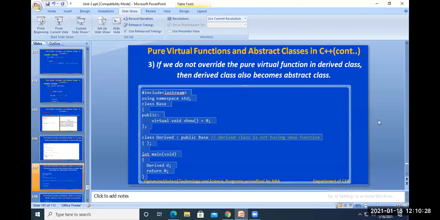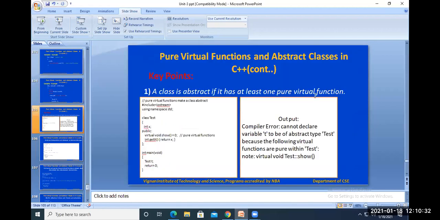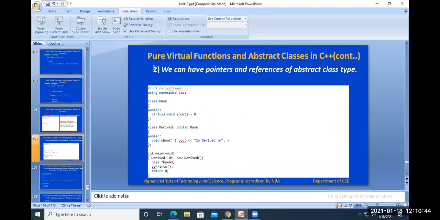So this is about the third point. Understood the third point? The first point is a class is abstract if it has at least one pure virtual function. Because the class test is having one pure virtual function, we can call class test an abstract class. The second point is we can have pointers and references of the abstract class type. Here we have created pointers and references of the abstract class, because class base is an abstract class which is having the pure virtual function.